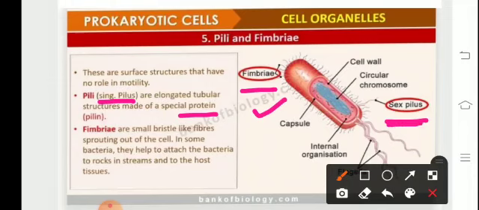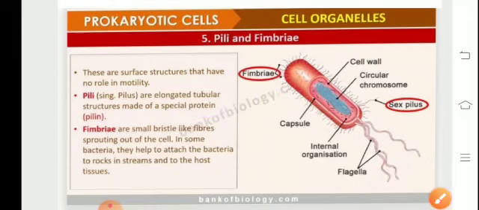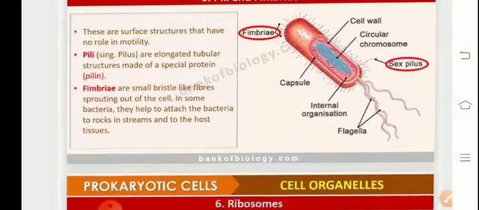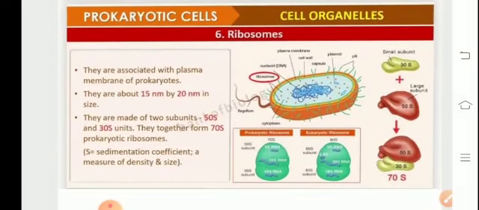Whereas the sex pili help in the transfer of genetic material by the process of sexual reproduction in bacteria, referred to as conjugation, by forming a conjugation tube. Thus, the pili and the fimbriae are non-locomotory organs and they help either in the process of sexual reproduction or, like fimbriae, in attachment.